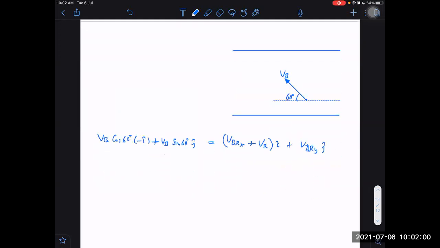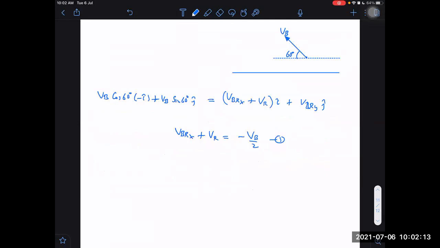Again, comparing separately the X and Y components. What is the X component? VBRX plus VR is equal to minus VB by 2. What is VBRX then? VBRX will become minus VR minus VB by 2. We are getting VBRX, right? Why negative sign? Negative sign is indicating that it is in the backward direction, not forward. VBRX cannot be this side. VBRX has to be backwards.